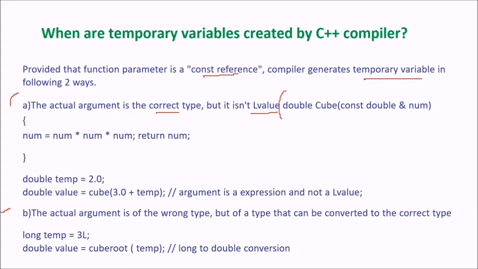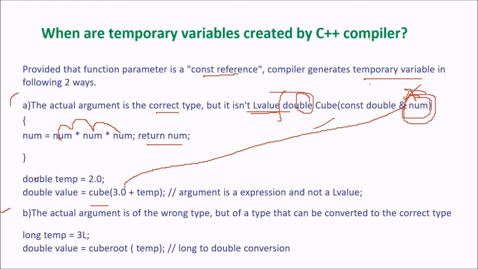This is a function from here: double cube and const double. You have a number, and it is returning number into number into number, returned as a double from the function. So the actual argument is the correct type, but the lvalue has some problem. How? When this function is called, double temp equal to 0, and you are passing cube of 3.0 plus temp to this value. In this case, the compiler generates a temporary variable.